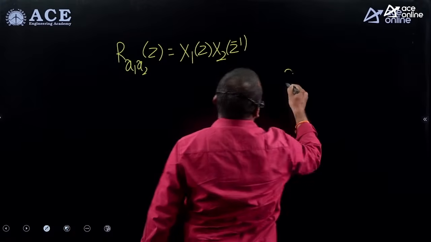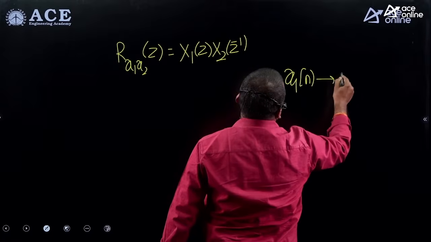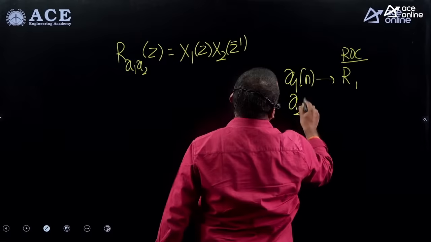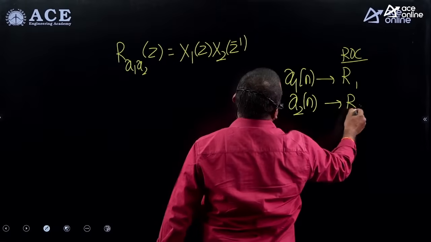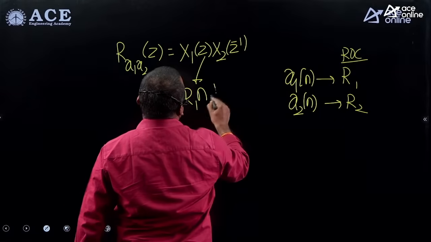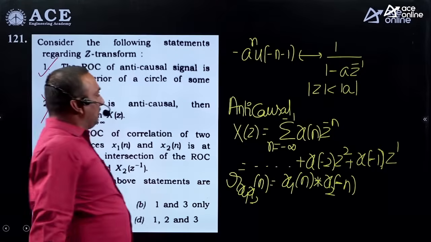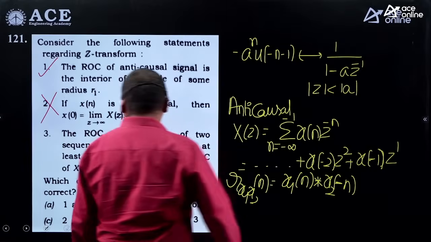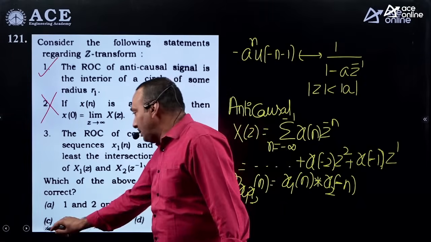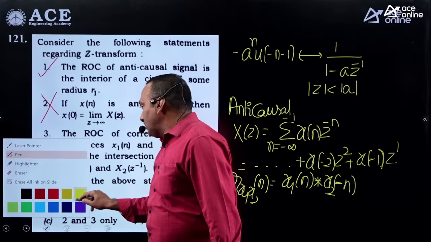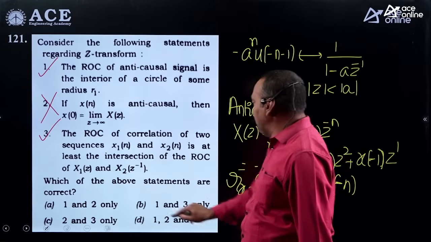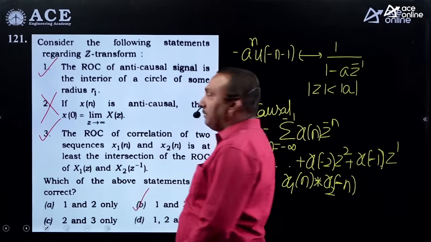If you are assuming the ROC of x1 as R1, x2n as R2, of course for x1z it will be as it is, intersects with, for reversal it is 1 by R2. That is what is stated. So this is also correct. So which are the true statements here? 1 and 3 only.